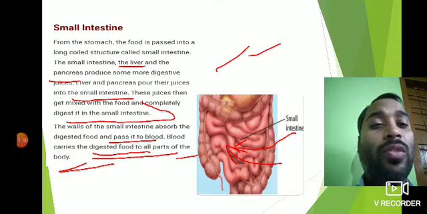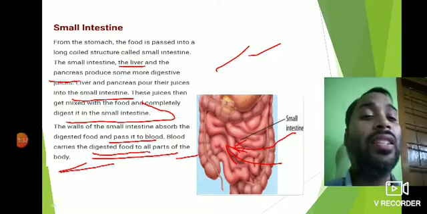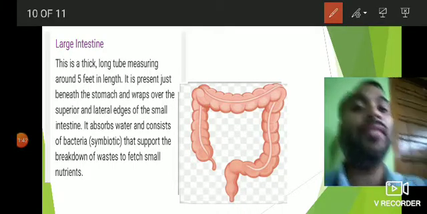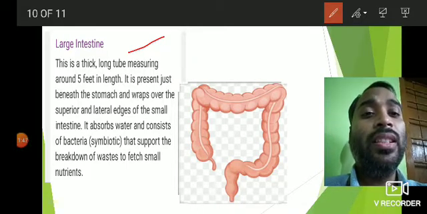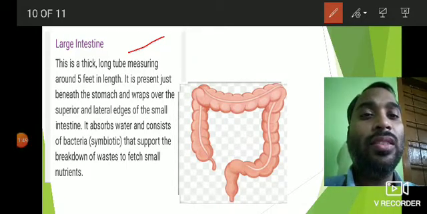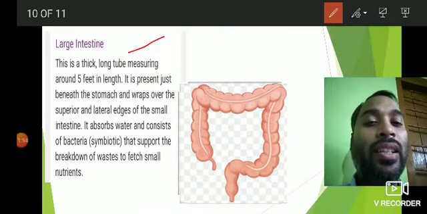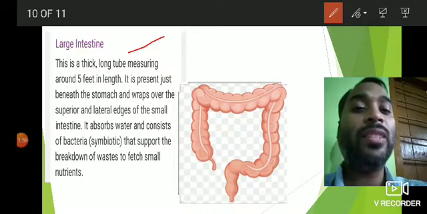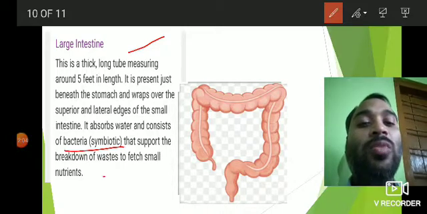We know the complete digestion process ends in the small intestine, and now the undigested food moves to the large intestine, which you can see in the next slide. Yes, so this is about the large intestine. This is a thick long tube measuring about 5 feet long. It is present beneath the stomach and wraps over the superior and lateral edges of the small intestine. It absorbs water, and consists of certain bacteria or symbiotic bacteria that support the breakdown of waste to fetch small nutrients.